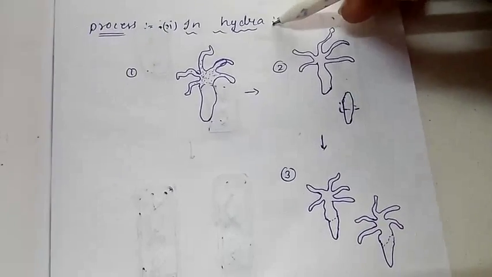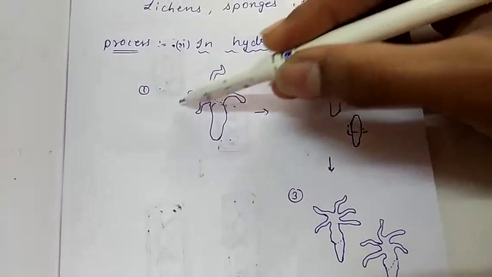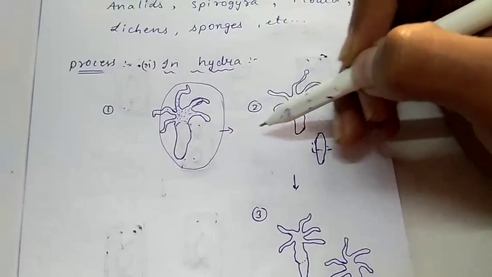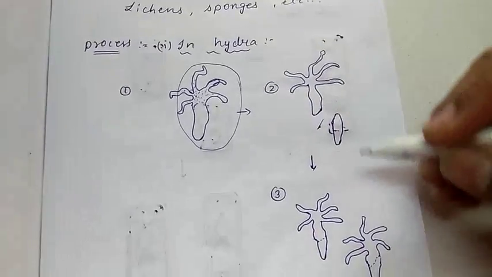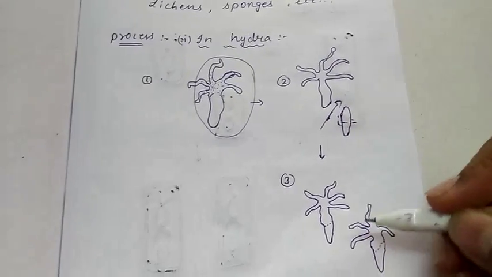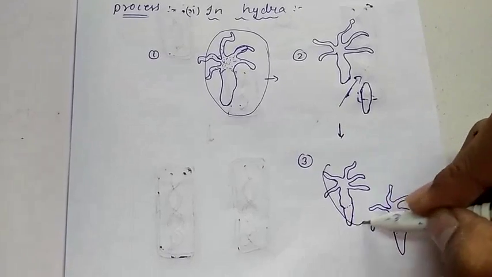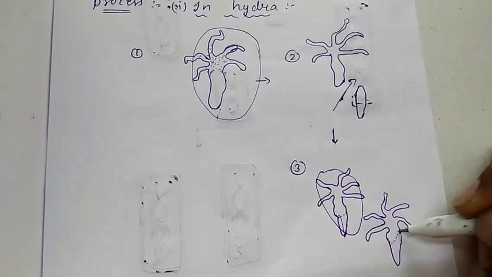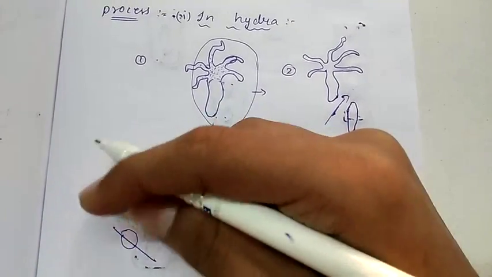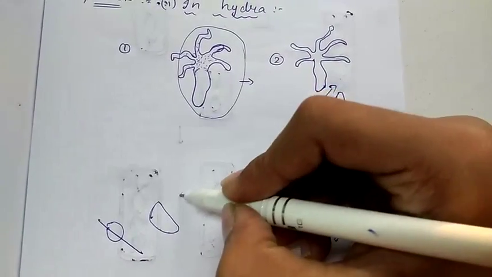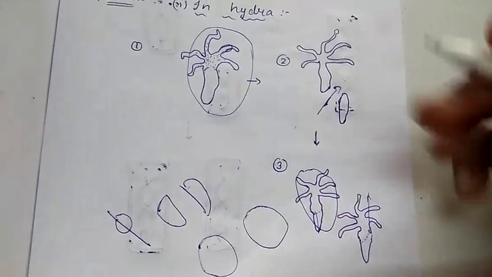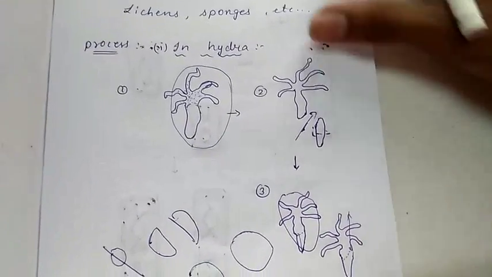So in Hydra, how does fragmentation occur? For example, this is a matured Hydra. When it is cut into 2 pieces, after a few days or a few hours, the remaining part grows. For example, a cell is broken into 2 pieces, and after some time, it grows into 2 daughter cells. So in Hydra, this is the process of fragmentation.